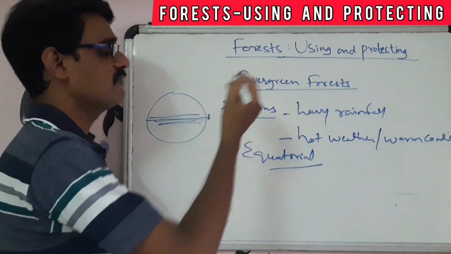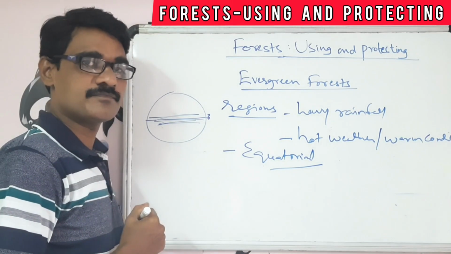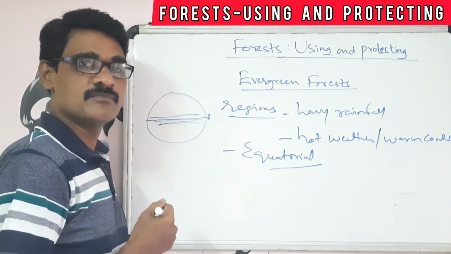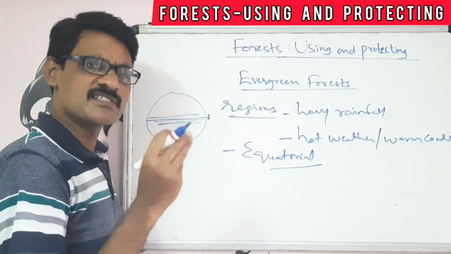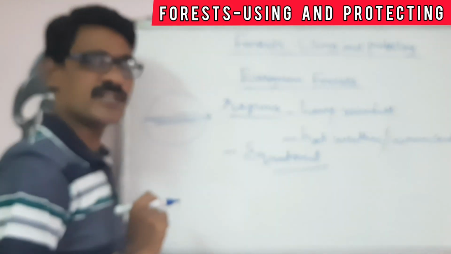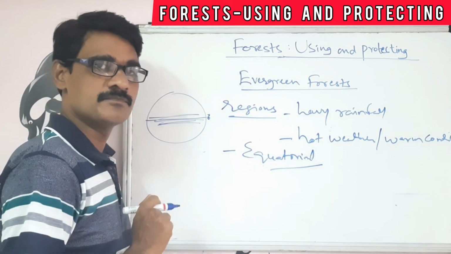In this evergreen forest, in the equatorial region, the trees shed their leaves, and after some time the shoots will come out of the tree and again the leaves will come.